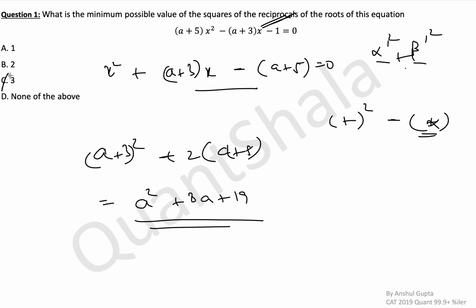So this was just another way of explaining how to solve this question. Not a lot faster, just a way to explain this new concept, so that you can use it on other questions where it can speed up your approach. And a small error here which we corrected on the first slide. So what is the minimum possible value of the sum of squares of the reciprocals of the roots of this equation?